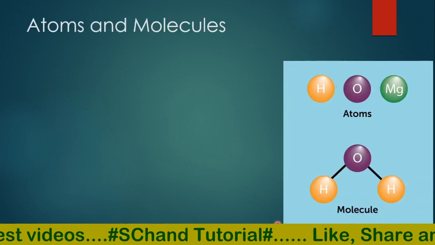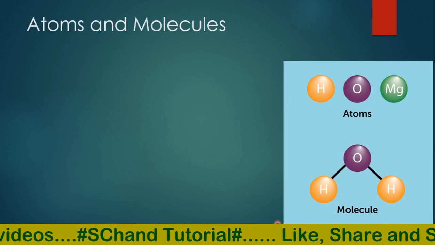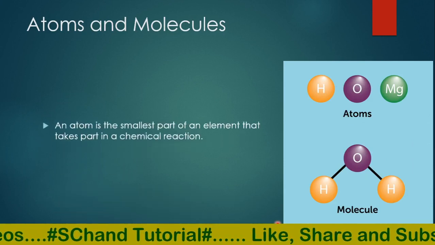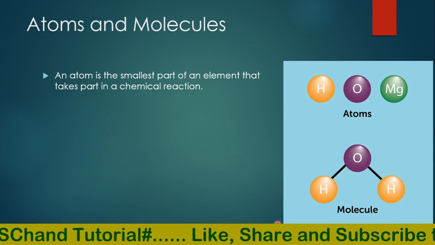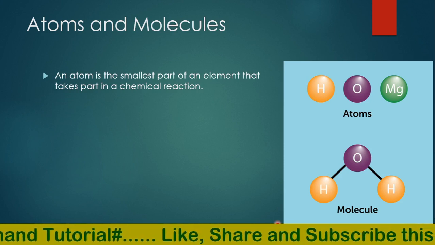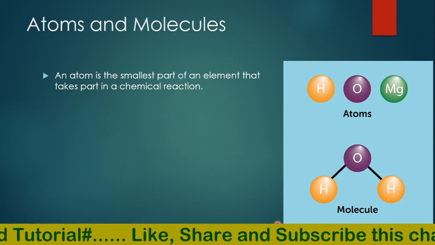Then next we have atoms and molecules. These are the building blocks of matter, you can say. An atom is the smallest part of an element that takes part in a chemical reaction.